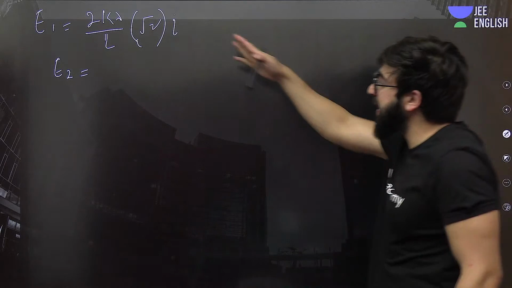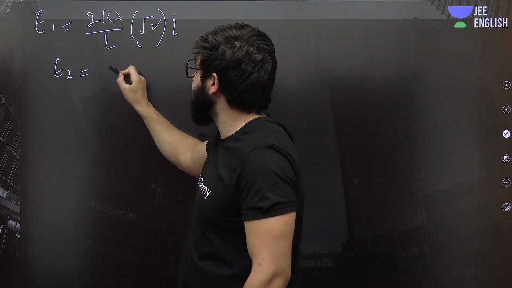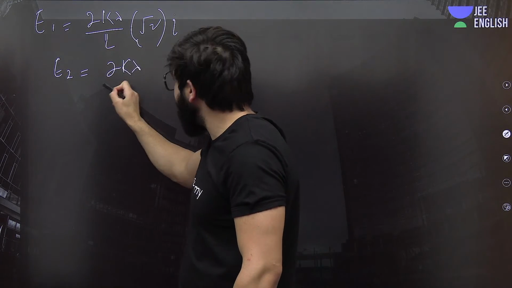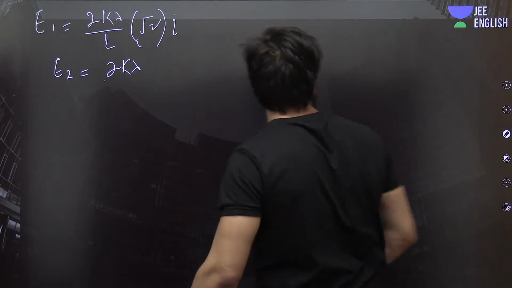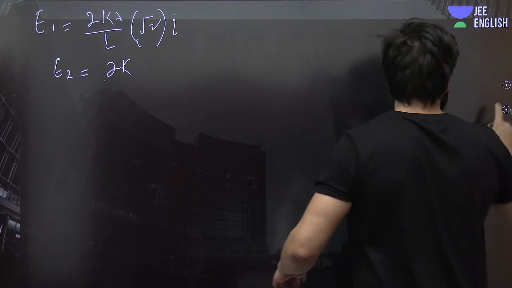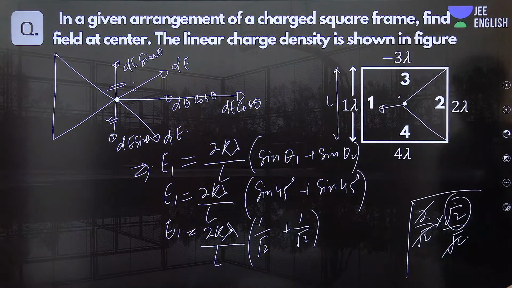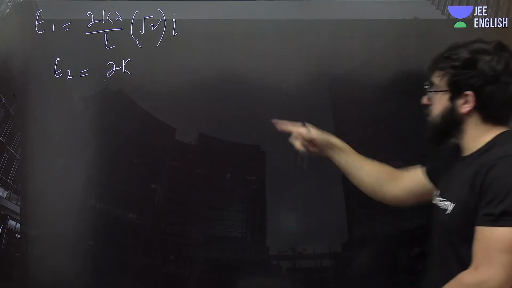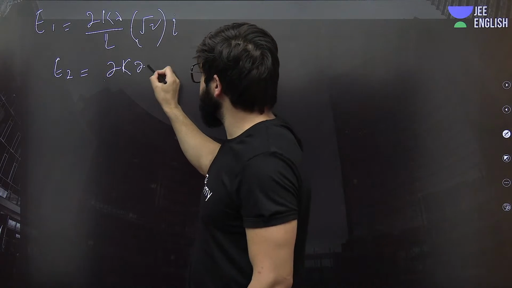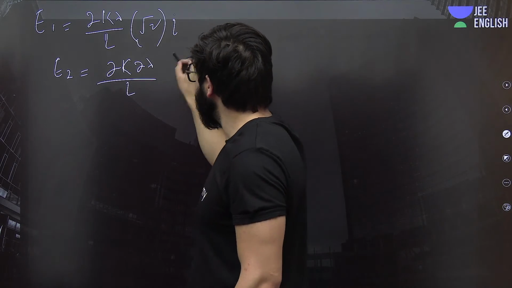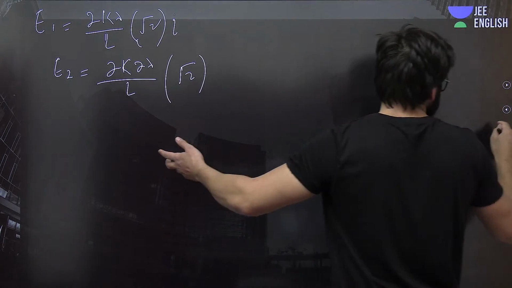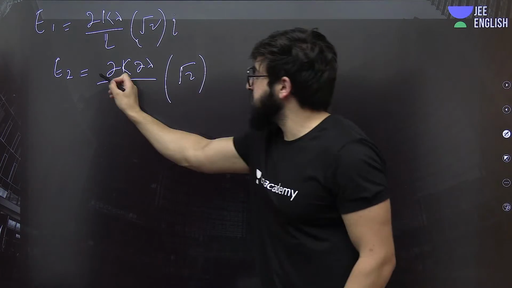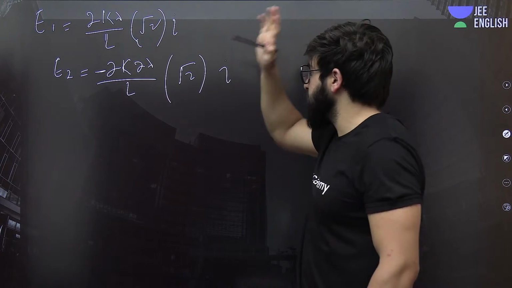So E2 will come out to be 2kλ upon L, but instead of λ, it is given here as 2λ for the second one. So it will be 2 times 2kλ upon this L, times root 2, and it is along negative i, so I put a negative here with i cap.